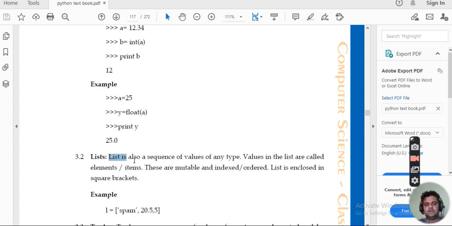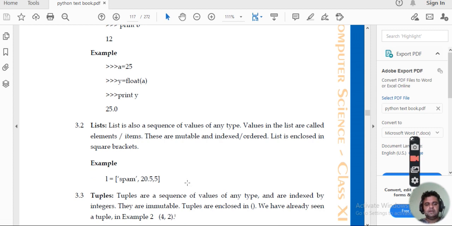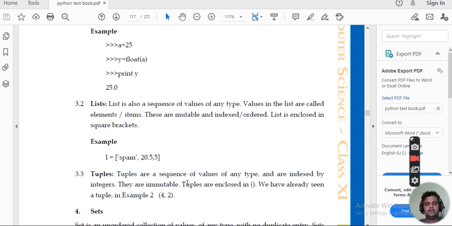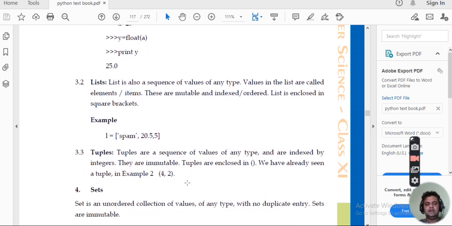What is a list? A list is again a sequence of values of any types. One thing to be kept in mind, there is no restriction of having the same type of data type. It can be of any data type. The values in the list are called elements or items. Clear? These are mutable and indexed. Mutable means that their values can be changed. This is one example of the list. Clear? Similarly, we can have tuples also. Again, it is a value of any type and they are indexed by integer.